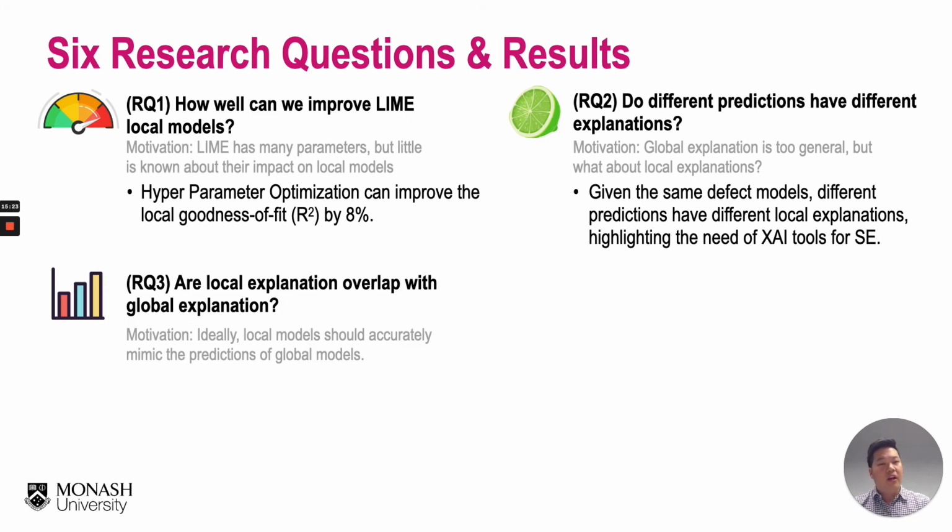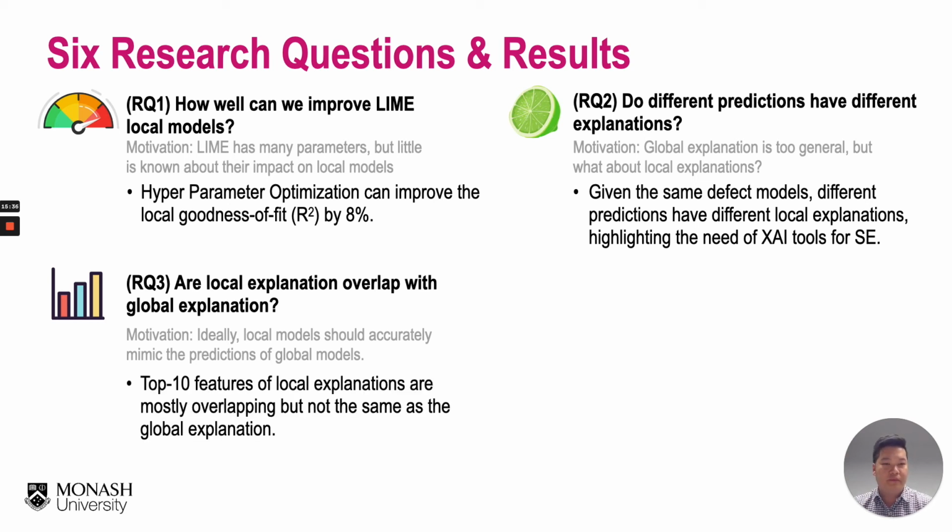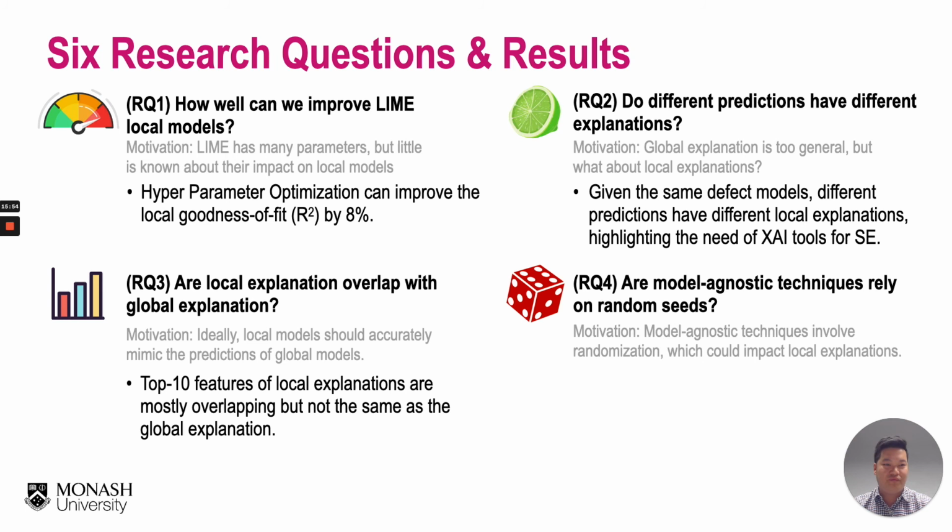Third, we asked, do local explanations overlap with the global explanations or not? The key intuition is that ideally local models should accurately mimic the predictions of the global model. What we found is that the top 10 features of the local explanations mostly overlap with the global model, but they are not the same at all. So we understand that most of the local explanations are in line with the global one, but not the same.